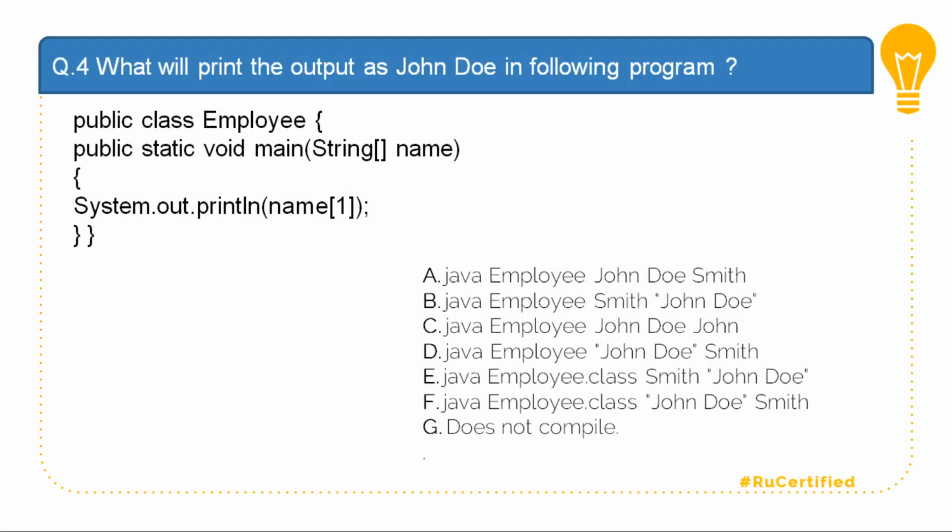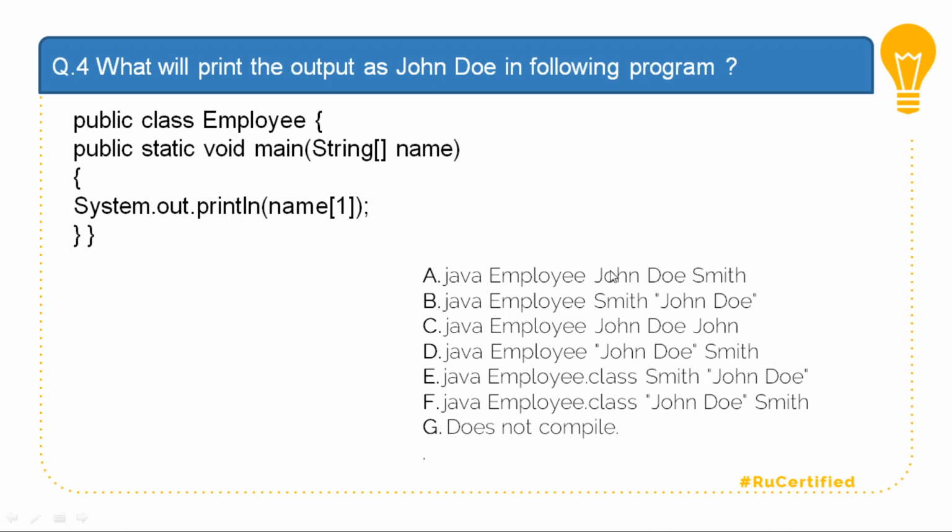Question number 4. What will print the output John Doe? Public class Employee contains System.out.println of args index 1. So it assumes that the argument you are going to pass is at the second index number, so that it will print John Doe. Out of the given options, you have to check in which one John Doe is written at the second index position.